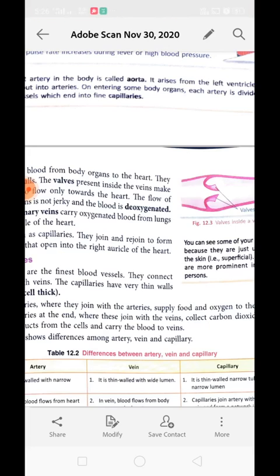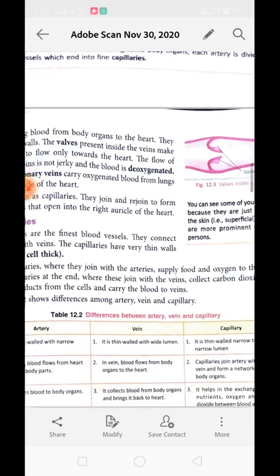The pulmonary vein is the only vein which carries oxygenated blood, and it receives the oxygenated blood from the lungs to the left auricle of the heart. Veins, being formed from capillaries, join and rejoin to form larger veins and open into the right auricle of the heart. About the heart we will study next, so that we can understand what is the right auricle, what is the left ventricle. Okay, now capillaries.